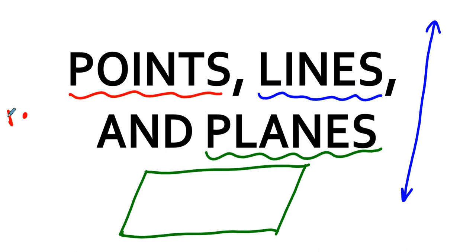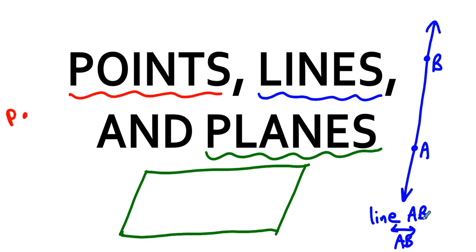How do we name them? We normally name points with one letter, usually P for point. We name lines with 2 points on the line because once you have 2 points on the line, you have a line. So we would either write line AB or we would write line AB with the symbol.